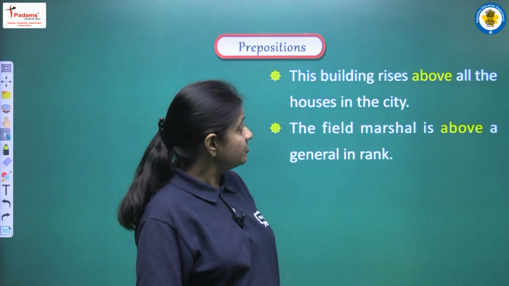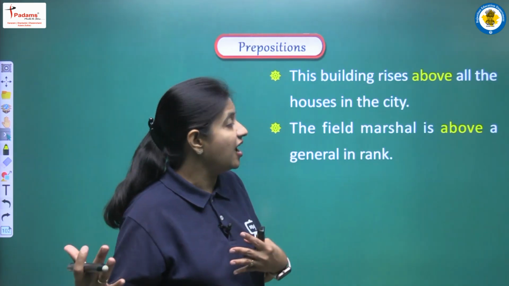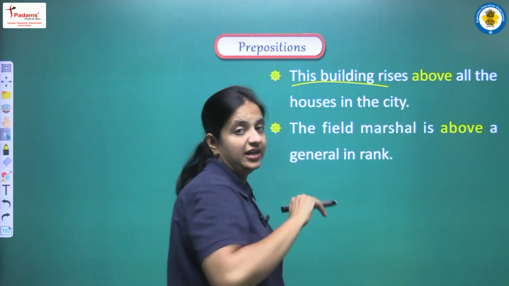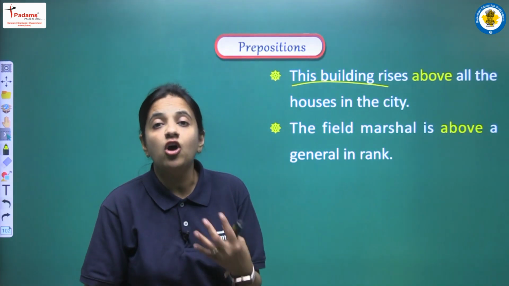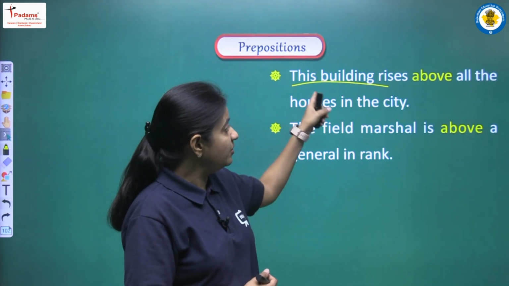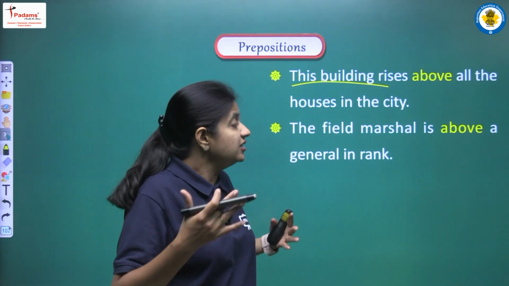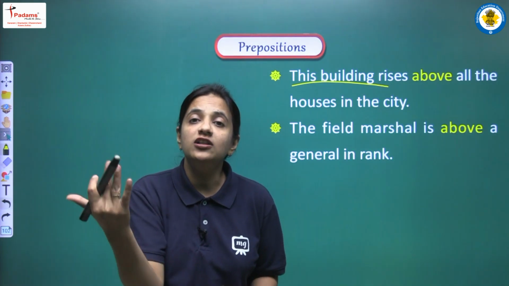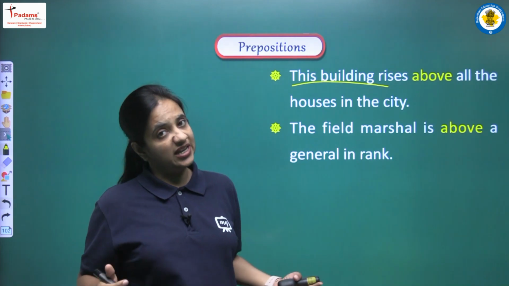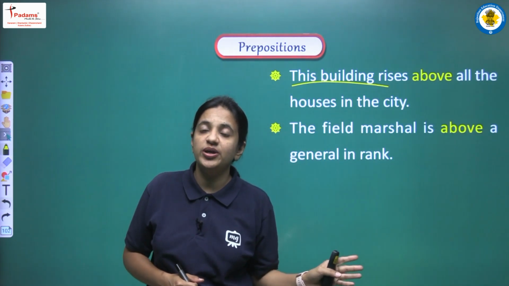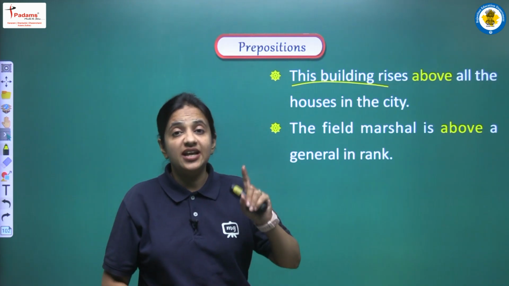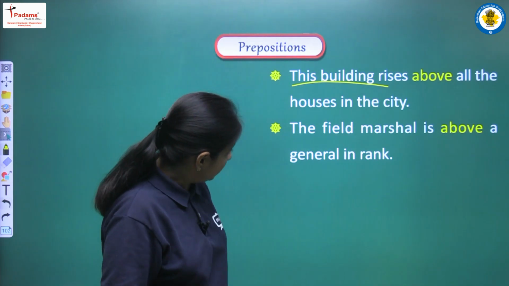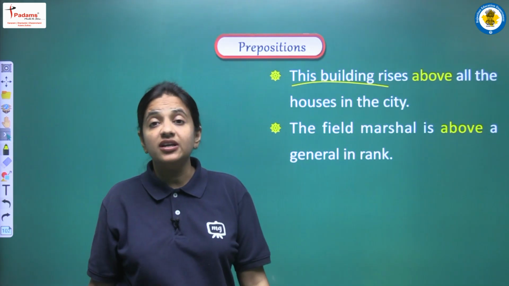So let's see. This building rises above all the houses in the city. So now here in this sentence we are talking about one building, and that building is very very tall, and now we are saying that that building rises above, okay, all the houses in the city. So city में जितने भी houses हैं, सबसे ज़्यादा tall जो है वो क्या है, वो building है. So again with the help of above, we are showing the higher position that this building is having. Clear?